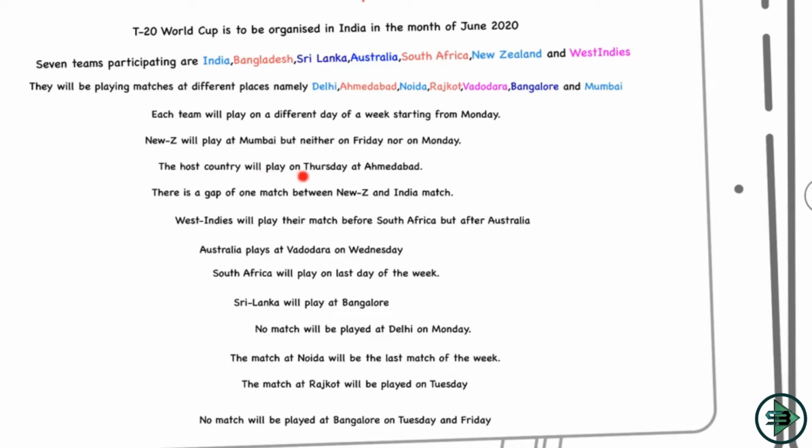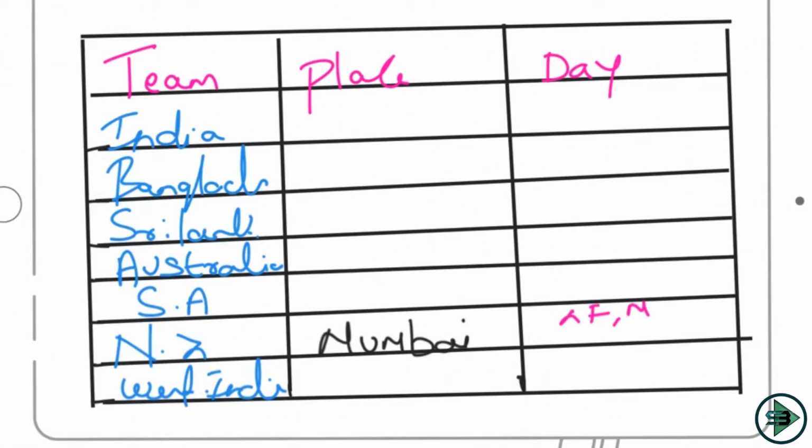The host country will play on Thursday at Ahmedabad. Now the host country is India, so India will play on Thursday and will play at Ahmedabad. So let's put Ahmedabad here. Okay, so India will play at Ahmedabad. Now let's read the next statement. The host country will play. We are done with this.